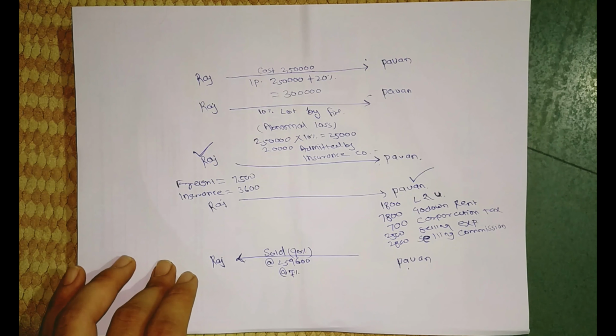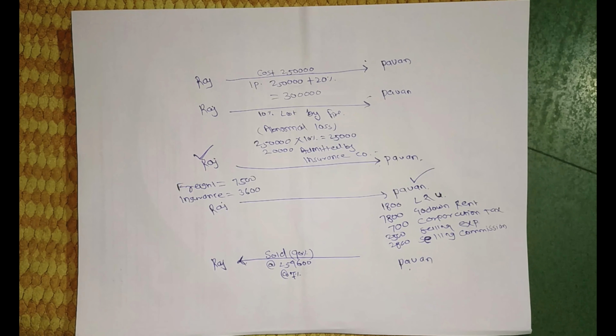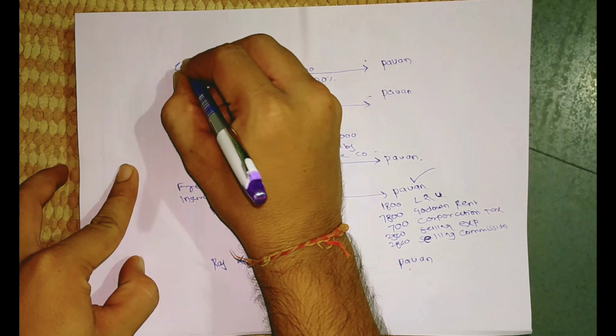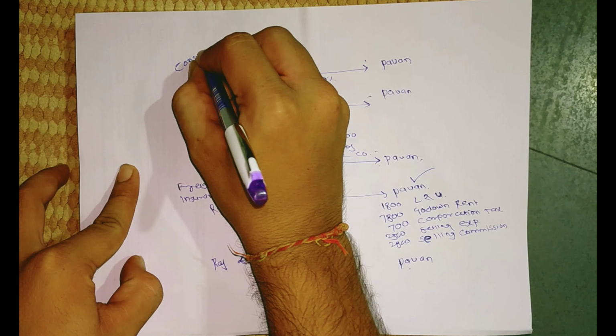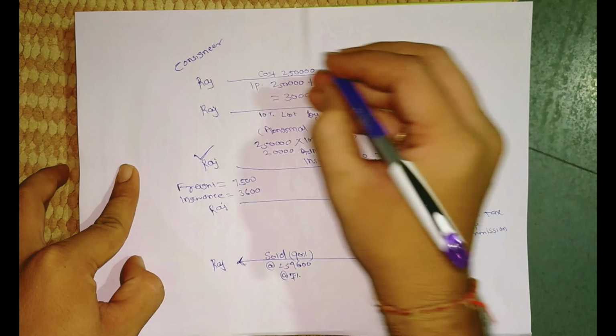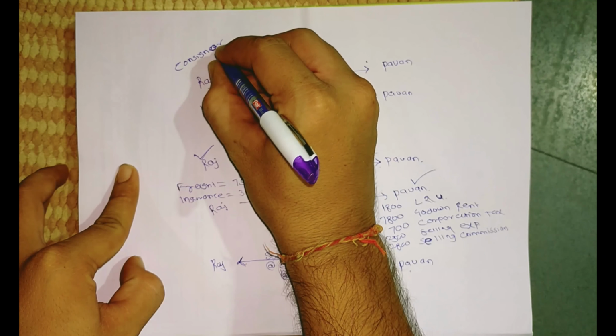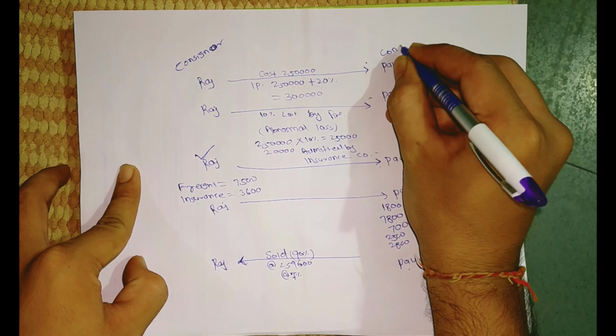So this is the information and this is the presentation of our working, and you can use this trick to solve the question in the CMA examination. From this diagram or this working, you get the journal entries and the flow of the journal entries in the books of the consignor and consignee.